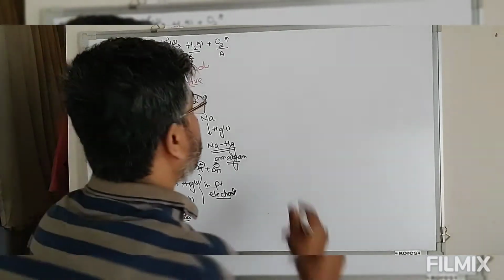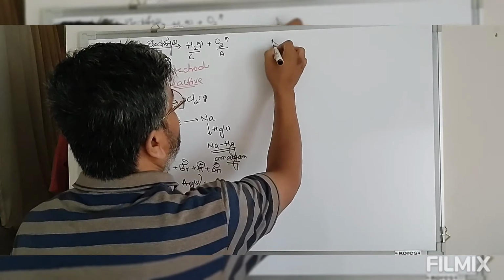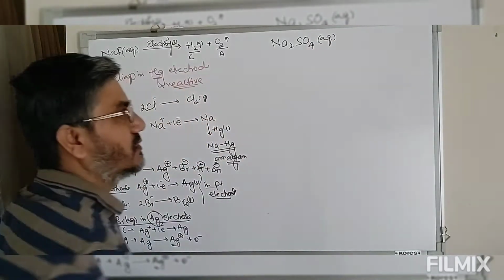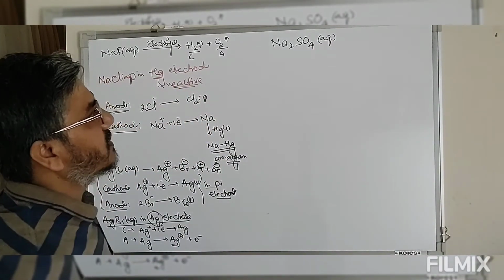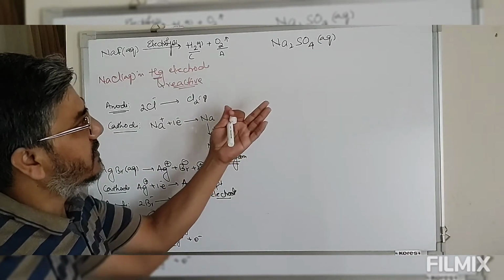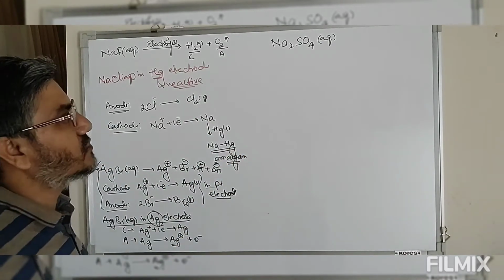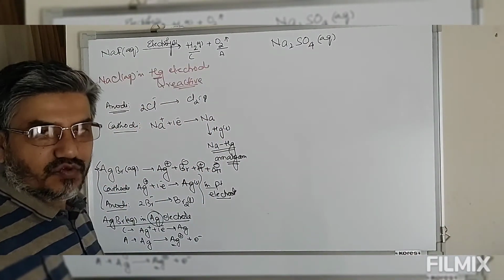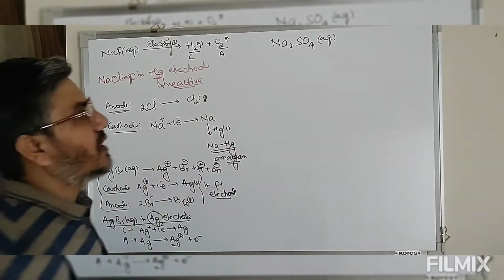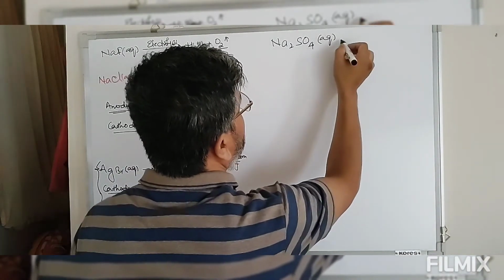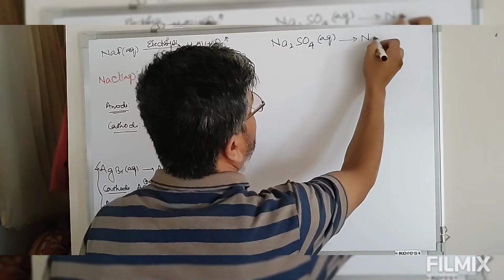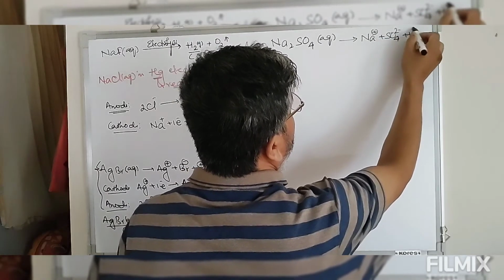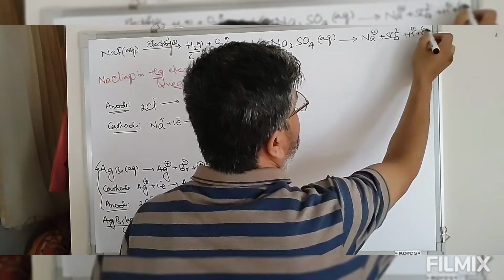Now we'll take some more examples here. Let's take the aqueous salt of sodium sulfate. When aqueous solution of sodium sulfate or potassium sulfate, these salts, meaning sulfates of alkali metals, sodium, potassium, rubidium, cesium, are electrolyzed, this gives you sodium ion, sulfate ion, H plus ion and OH minus ion.